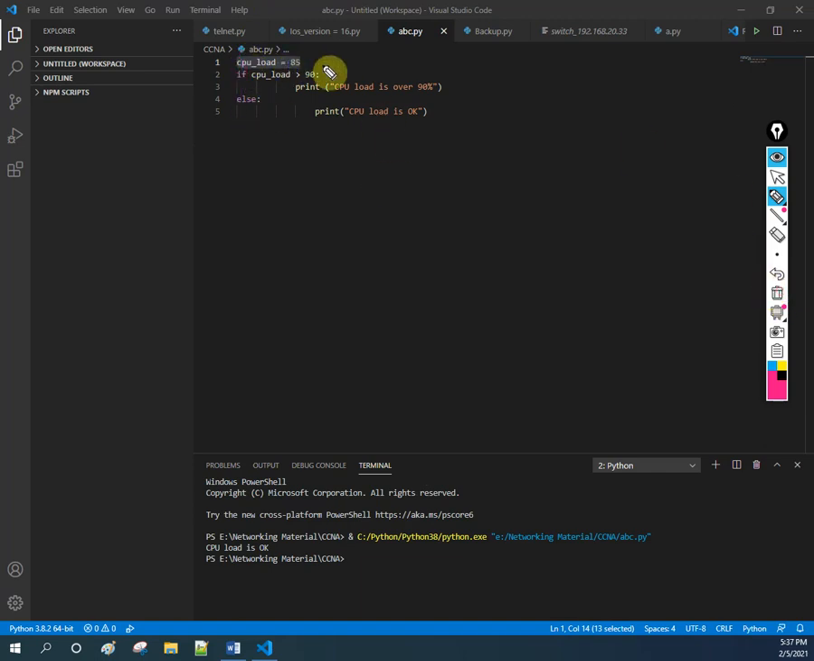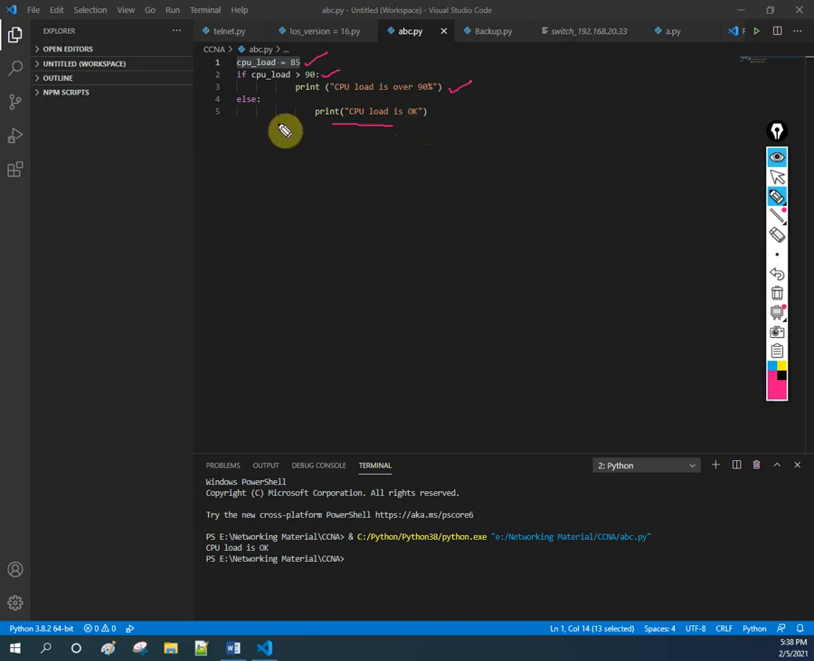But anyhow, here we are saying that CPU load is equal to 85. Here we are defining the variable, but in a real scenario we can write the x value here and get the x value from a different parameter. Here CPU load is 85 and we are checking if this load goes above 90, then print CPU load is over 90%. If not, then print CPU load is okay.